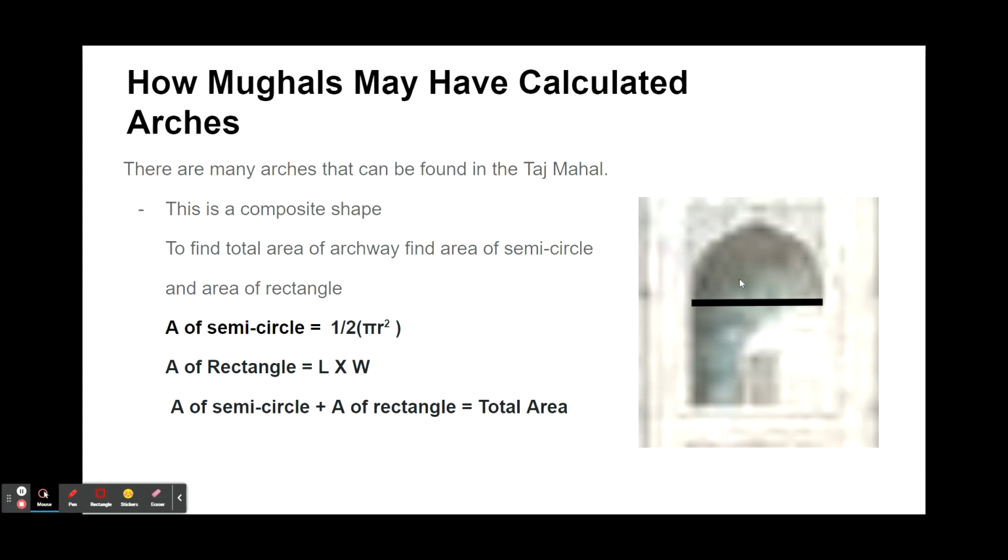The shapes we can see here are a semicircle and a rectangle. So what we need is the area of a semicircle, which is equal to half pi r squared, and the area of a rectangle, which is equal to length times width. Area of semicircle plus area of rectangle is equal to total area. And that is the formula of an arch.